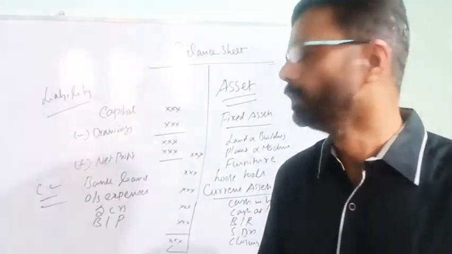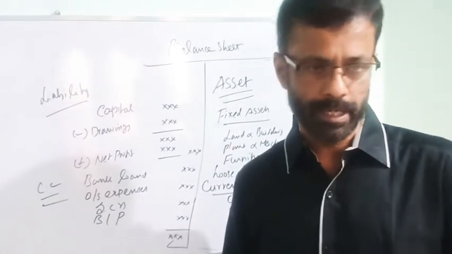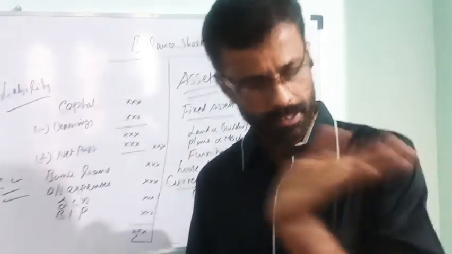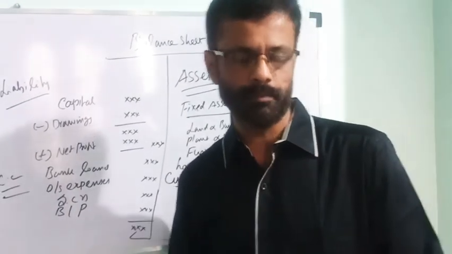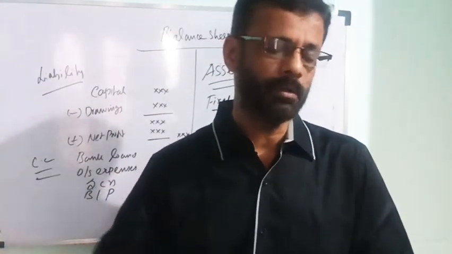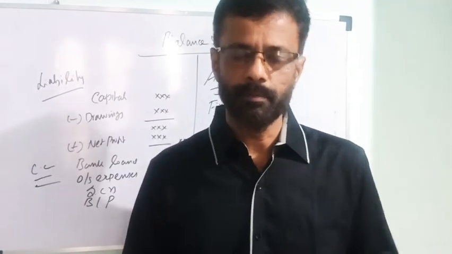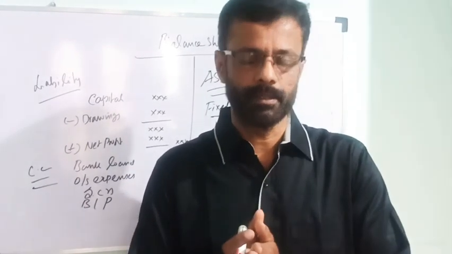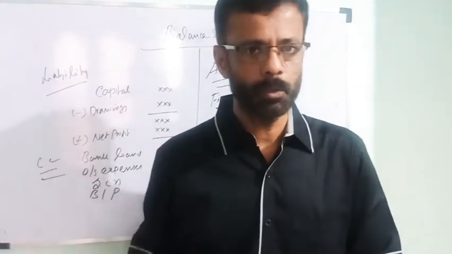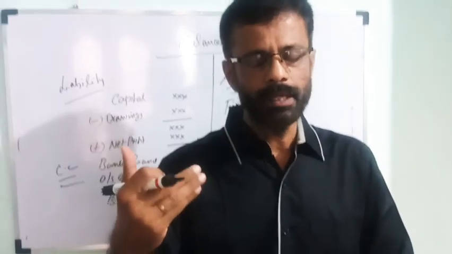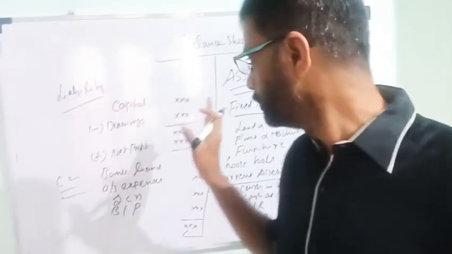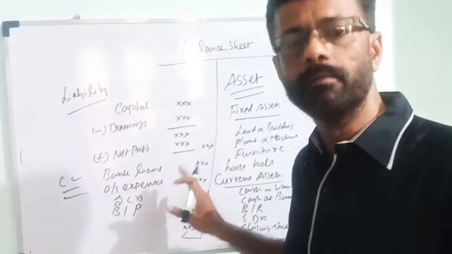So first we prepare the trading account. On the debit side: opening stock plus purchases plus direct expenses. On the credit side: sales and closing stock. That is the main difference. If the credit side has more amount than the debit side, that difference is the gross profit. The gross profit is then transferred to the profit and loss account, which we prepare to find the net profit the company earns, and we also prepare the final balance sheet. That is the statement of preparation.